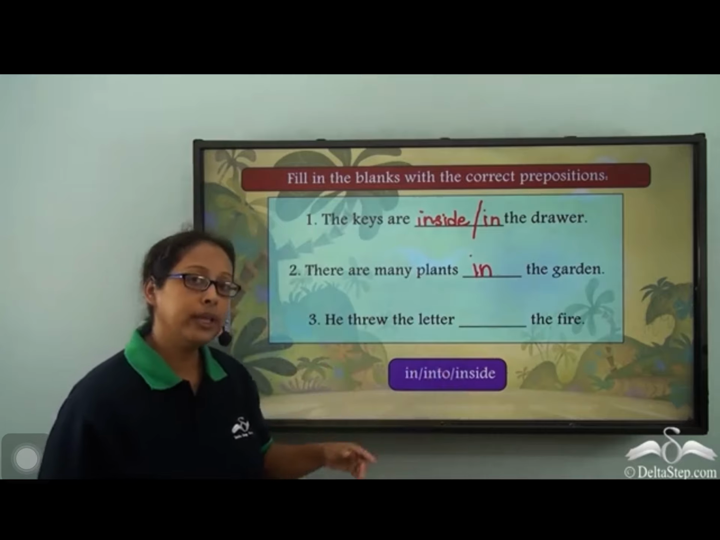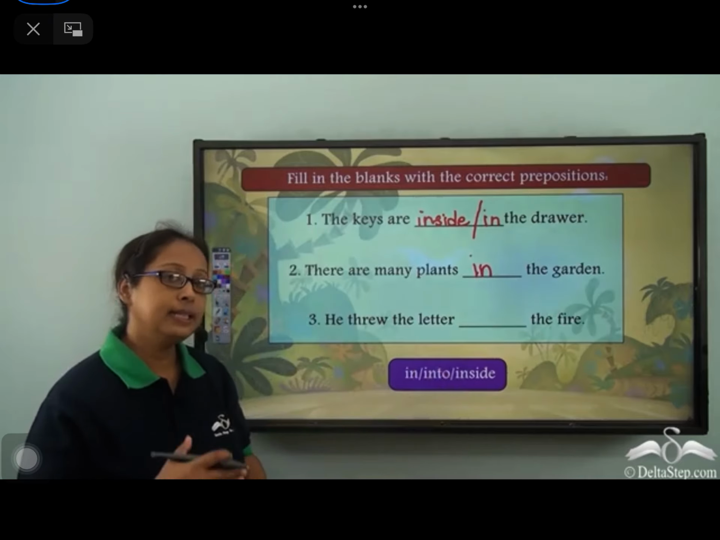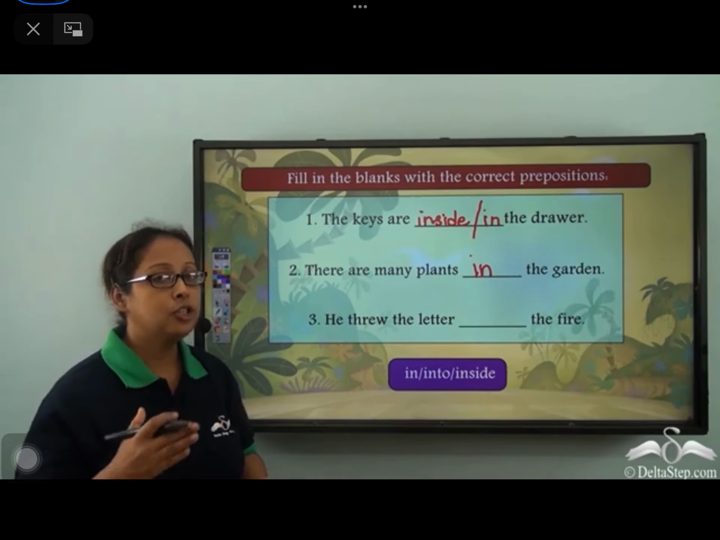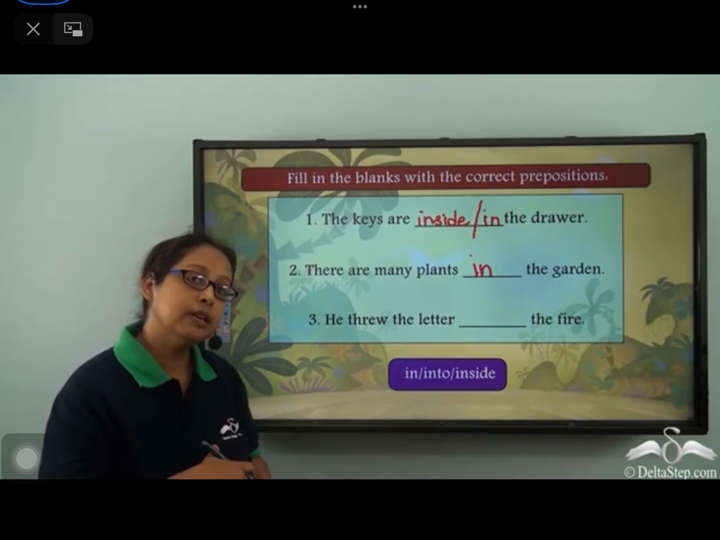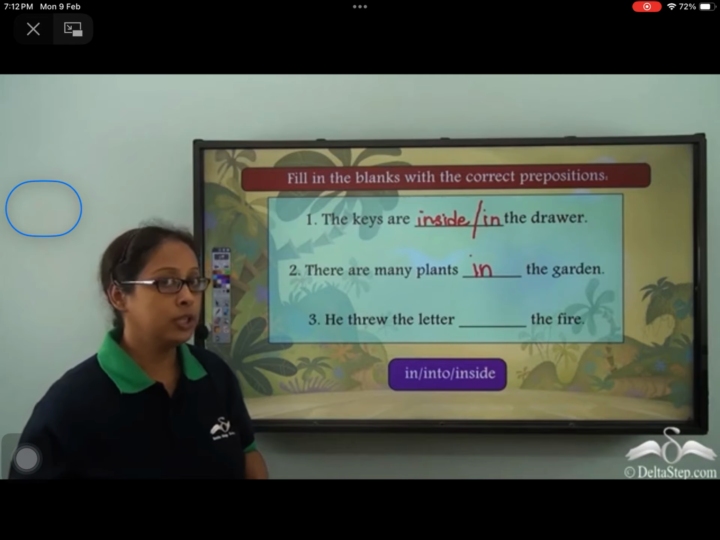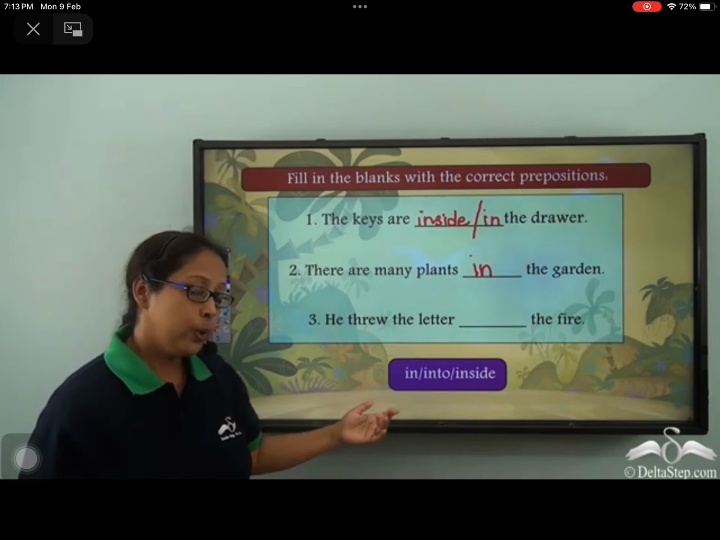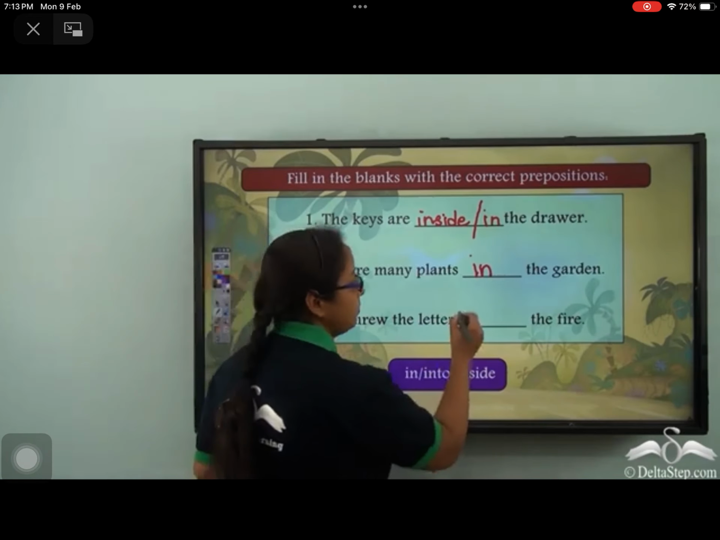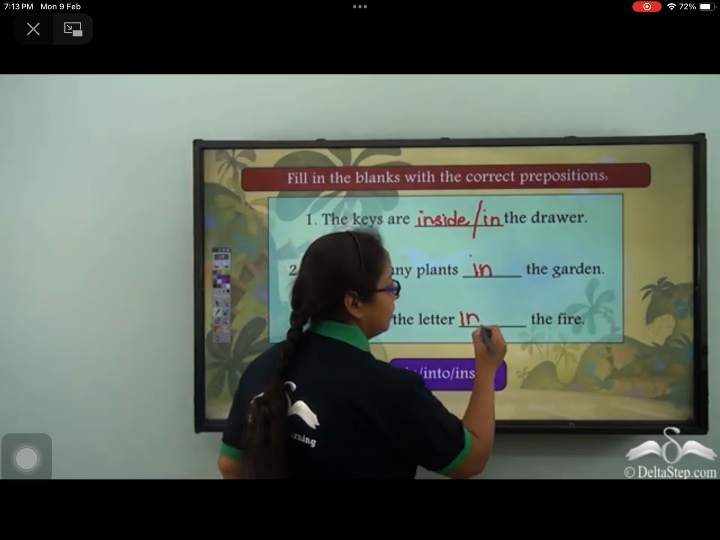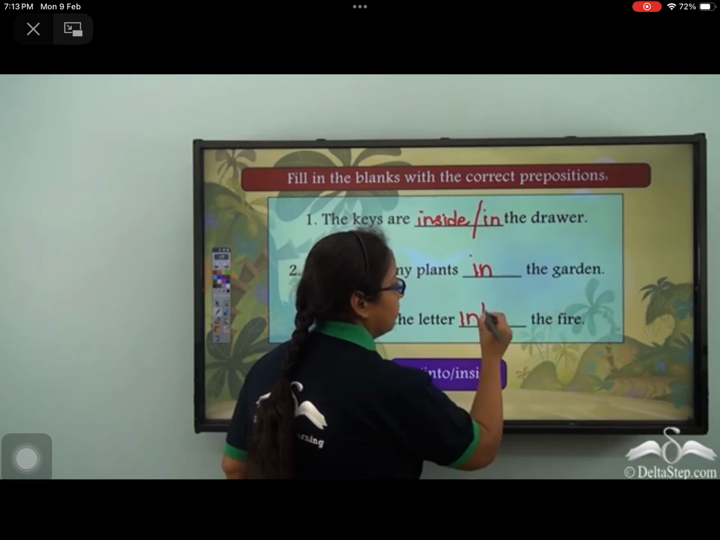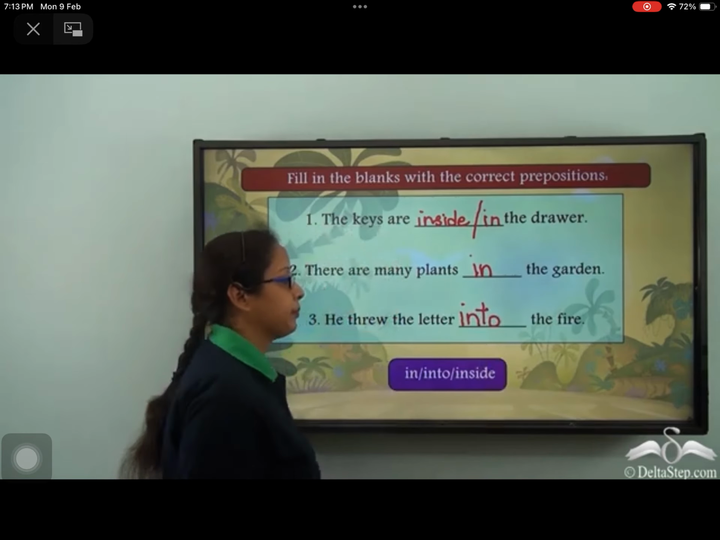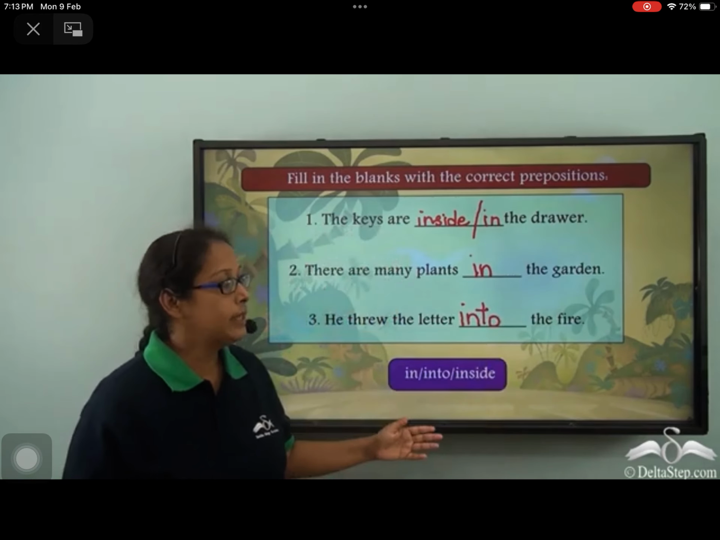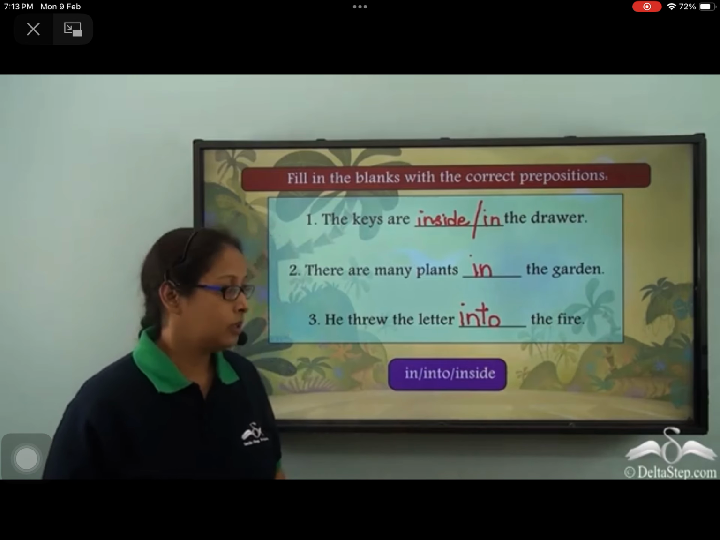He threw the letter dash the fire. So he is throwing the letter, and it is happening from one side to the other. So there is a movement involved, a motion is involved. We are going to use into over here. He threw the letter into the fire.